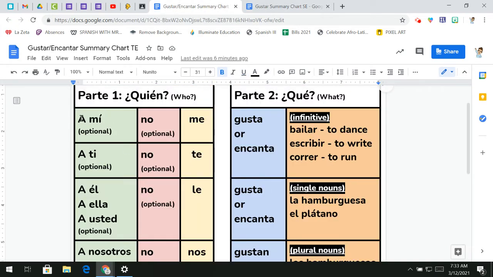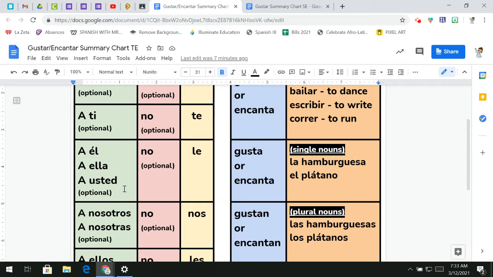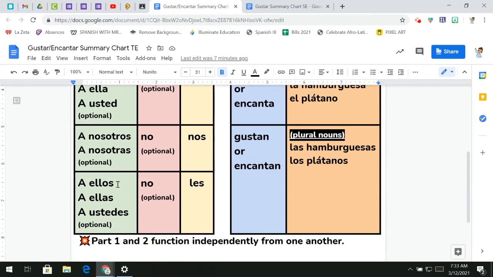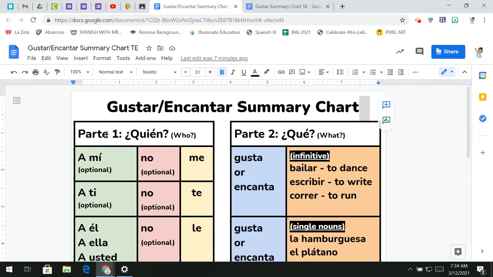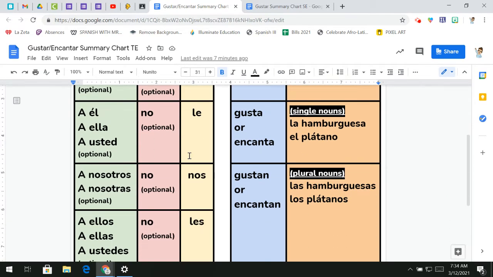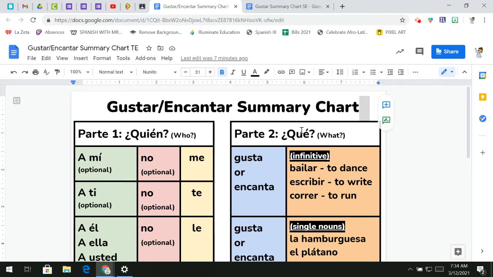So yo, remember, a mí, this is for the yo form. A ti, this is for the tú form, for you. For the él, ella, usted form. For nosotros or nosotras, the we. And the ellos, ellas, ustedes form. Okay? So we have part one, quién. So you're going to find out who you are talking about. This is where you find that out. And then part two, qué, what are you talking about?